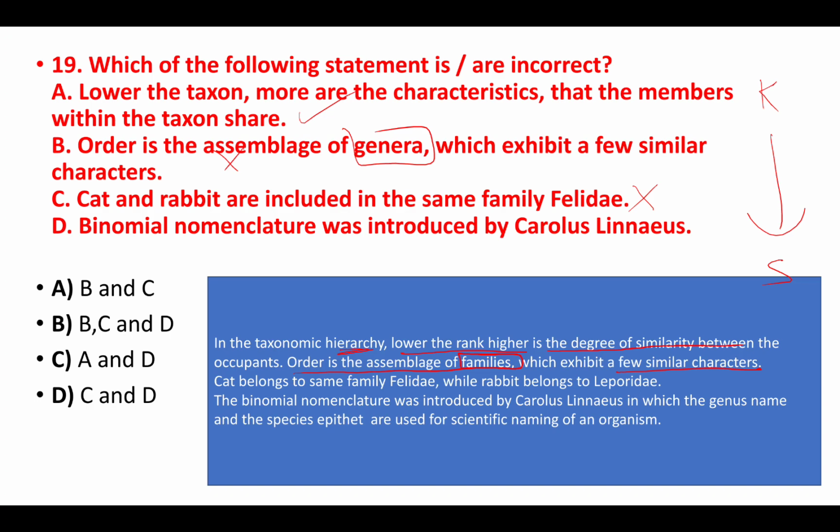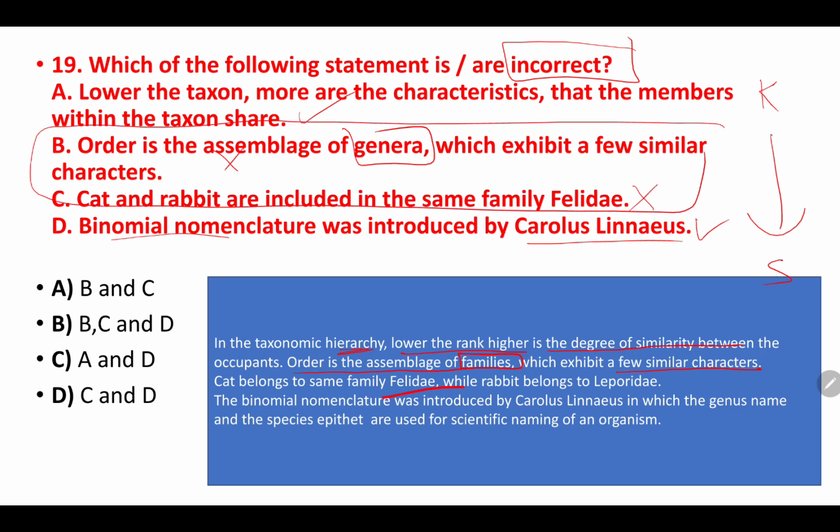Okay, next, binomial nomenclature was introduced by Carolus Linnaeus. Yes, this is correct. So the incorrect statements are B and C, right? Option A, B and C.